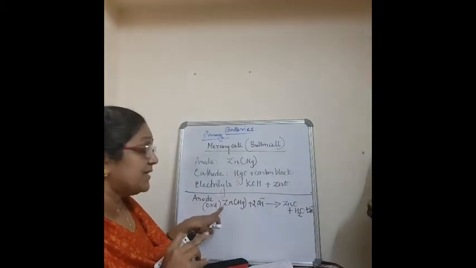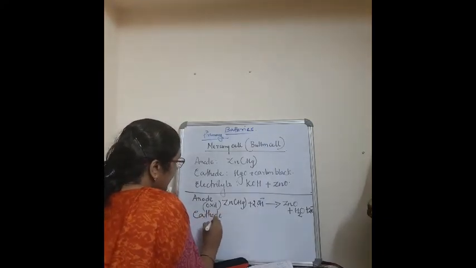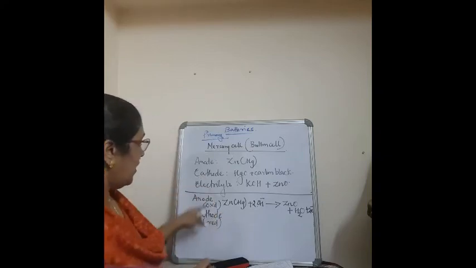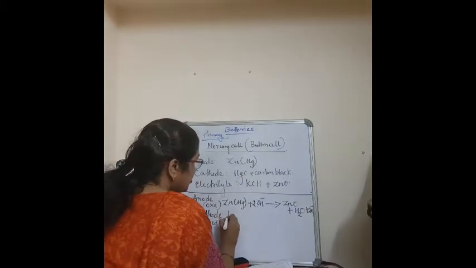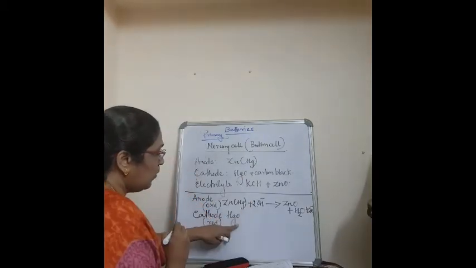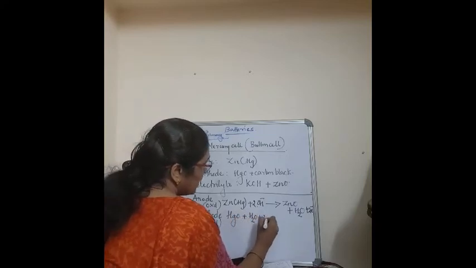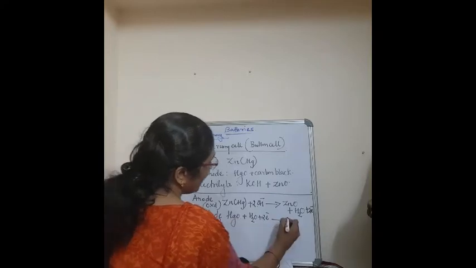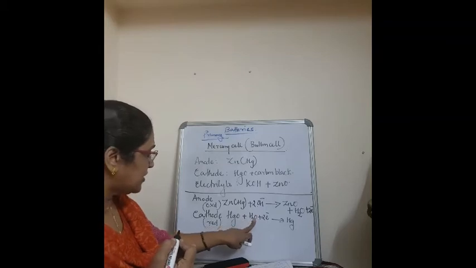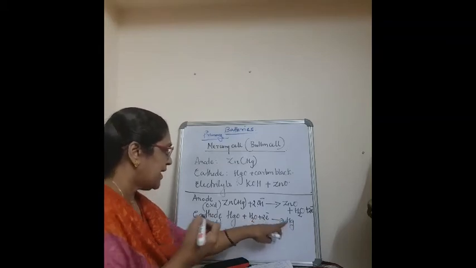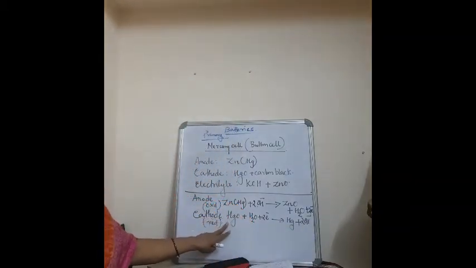Now, we will write the cathode. What happens in the cathode? That is cathodic reduction. The cathode is mercuric oxide, so that is HgO. HgO plus H2O plus 2 electrons will give you Hg plus 2 OH minus. See, this is the cathodic reduction.